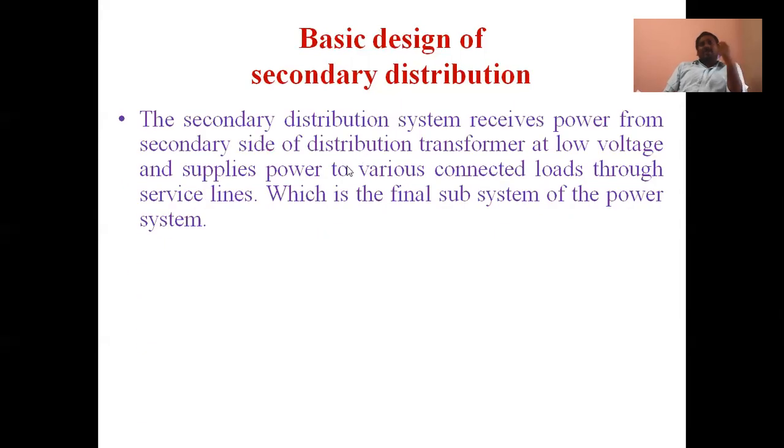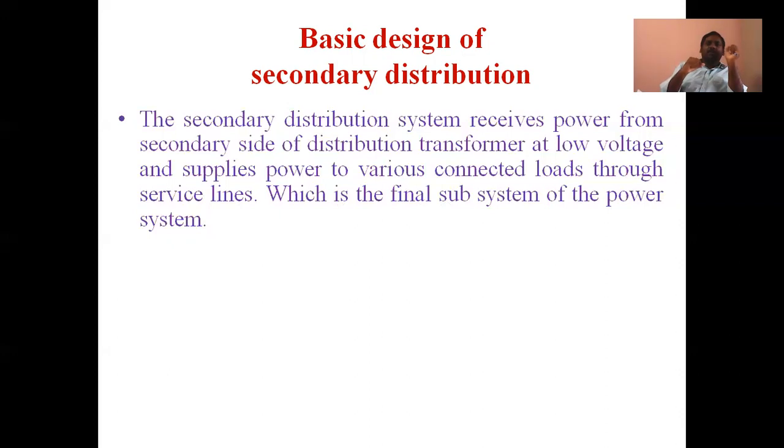And now coming to the basic design of secondary distribution system. First, secondary distribution system means which receives the power from the secondary side of the distribution transformer. That means from feeders at a low voltage, and supplies power to various connected loads through the service lines. Distribution transformer at low voltage is a 440 volts system. From that we will take for service one single phase, that means one phase and one neutral. By using service lines we will collect that single phase power from the secondary side of the distribution transformer.